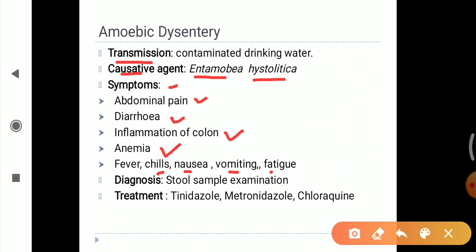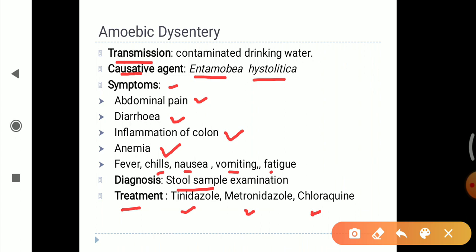Diagnosis: for the diagnosis, we mainly go for stool sample examination. We take the stool sample of the patient and go for examination, and we can also go for endoscopy and ultrasound scan. Treatment: we use tinidazole, metronidazole, chloroquine. These are used as treatment for amoeba dysentery.